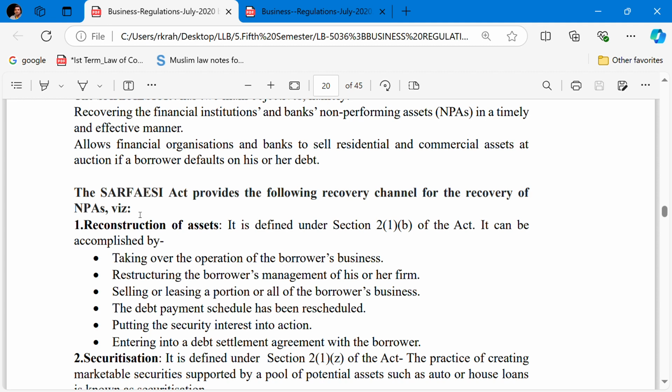The first one is reconstruction of the assets. So what does it mean? It is defined under Section 2(1)(b) of the Act.